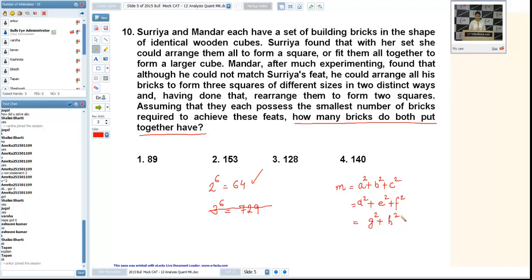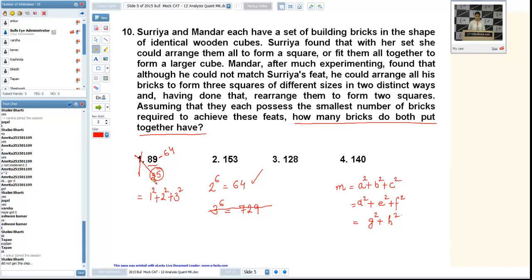Now, if I go by options, I am taking one wrong option, one correct option. Suppose I have 89. 89 minus 64 if I take, that will represent the number of cubes with Mandar. Okay, 89 minus 64 is what? 25. Now, 25 cannot be written as sum of 3 squares. Let us start. If I take 1 square plus 2 square plus 3 square, that is more than 25. That's why this option is dropped.